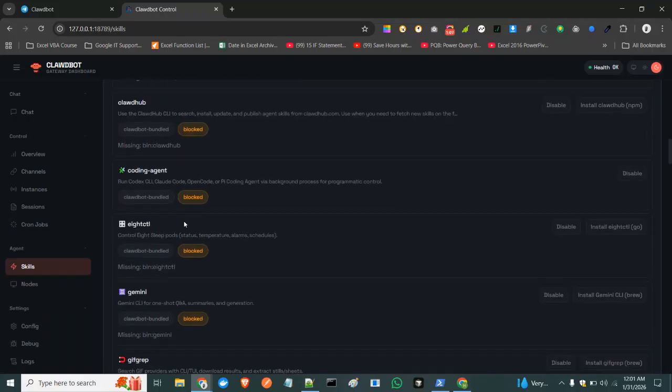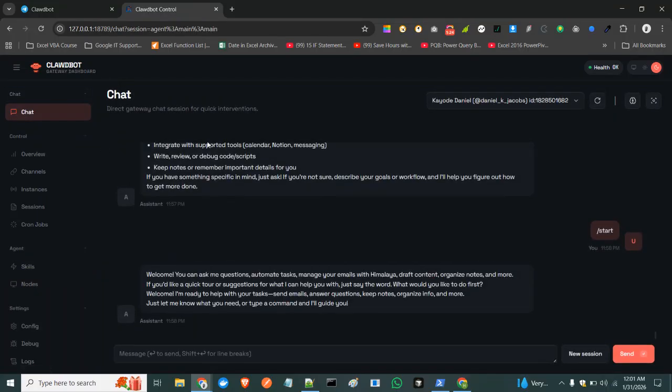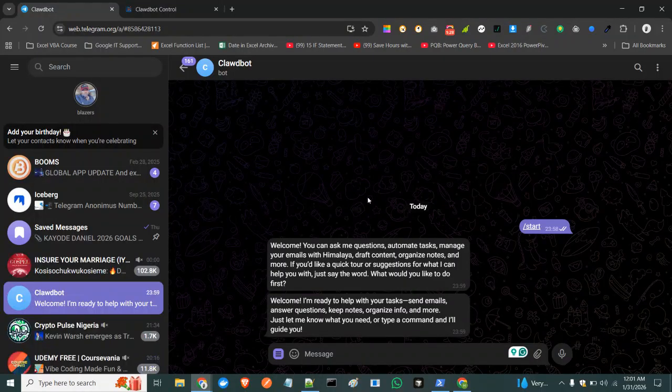I have also set up Gmail, you have to be able to send emails. So once all of this is set and go, then I can proceed to engage with my Clawdbot, either using the dashboard interface or I use the connected chat channel.